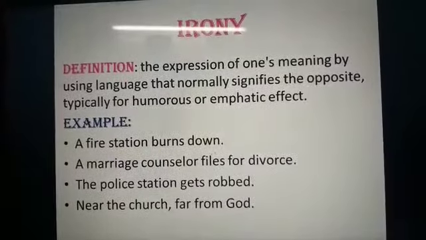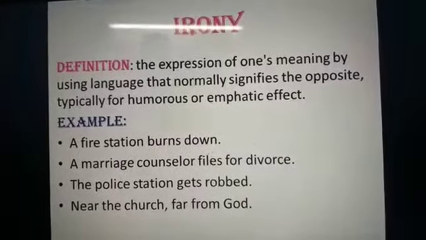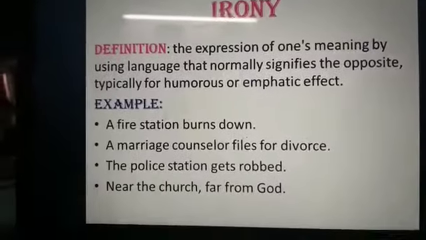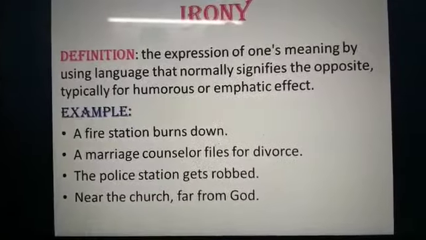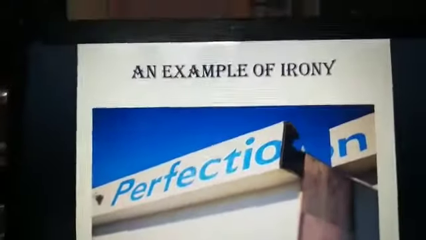near the church, far from God. Like we say diya tale andhera. So there are ironies that happen. For example, second statement. If you read the example, a marriage counselor files for a divorce. So like this irony. I've given other examples.